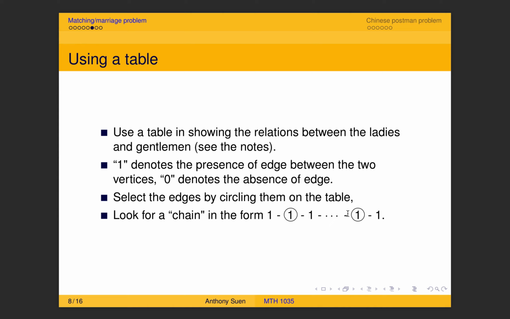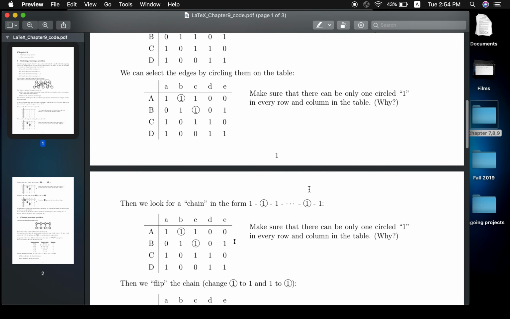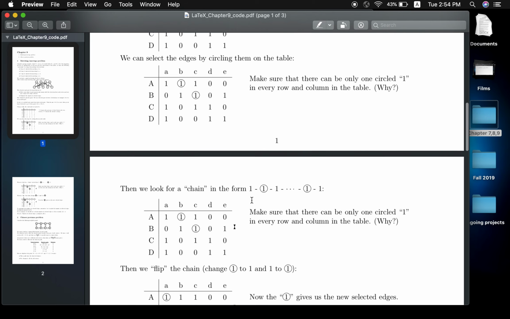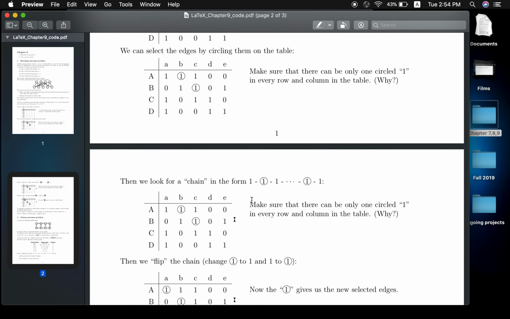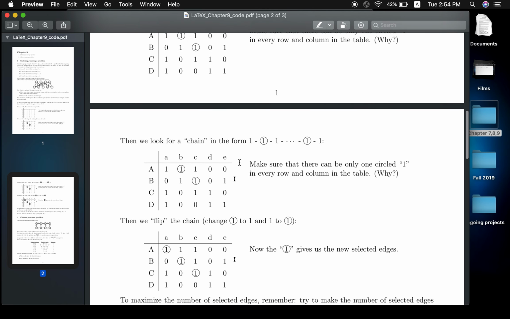You have to do it in an alternating manner. This is exactly what you need. Now, what is that chain? From this table you couldn't see the arrows. Actually, there should be some arrows running from the uncircled ones to the circled ones, and then the other way.